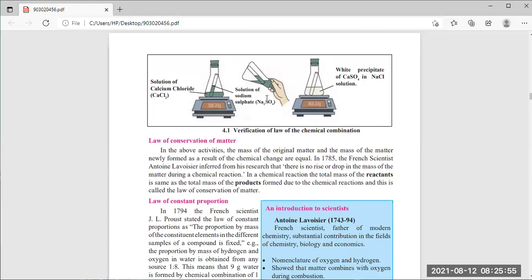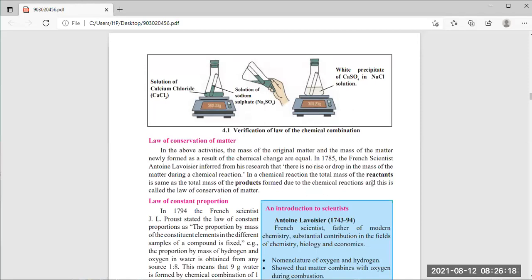Okay, if you see here SO4, 4, here you are getting the 4. But here Na2, so here Cl2 is required. So twice NaCl is required, then we will get this balanced chemical equation. It's called the balanced chemical equation. Now, you have to remember the law of conservation of matter.